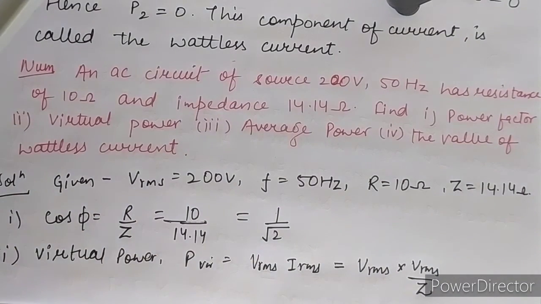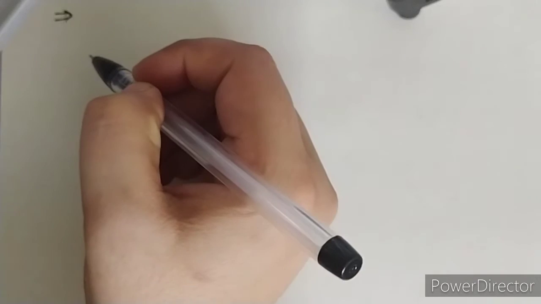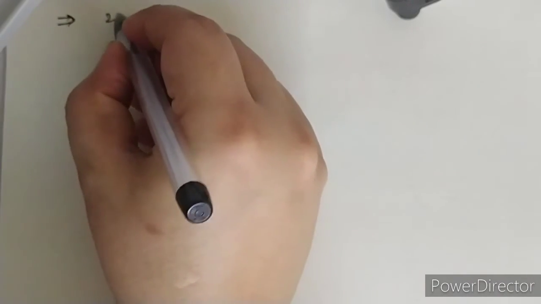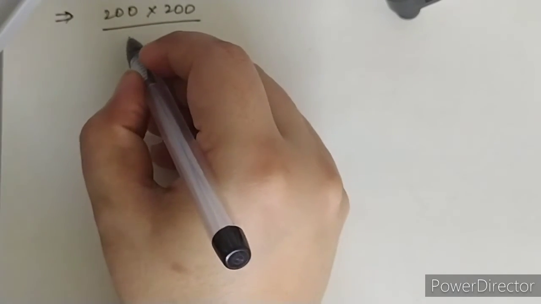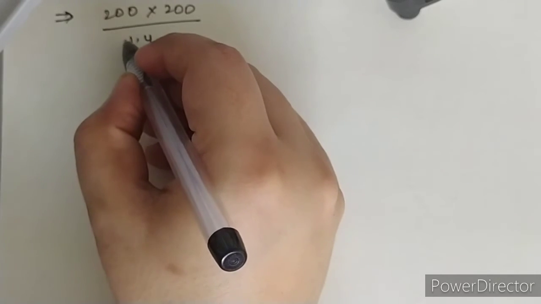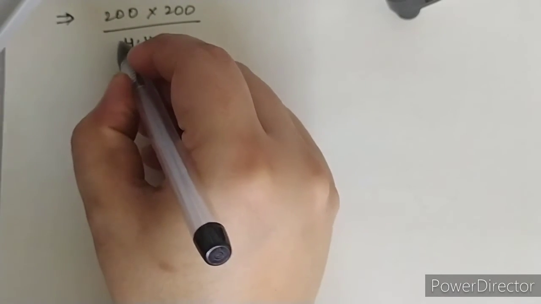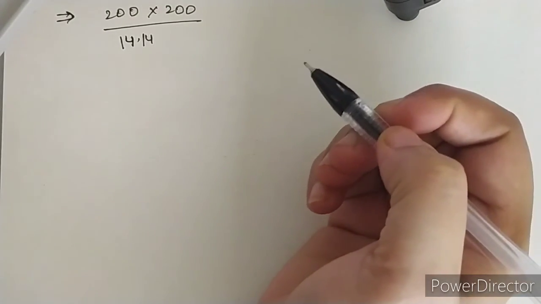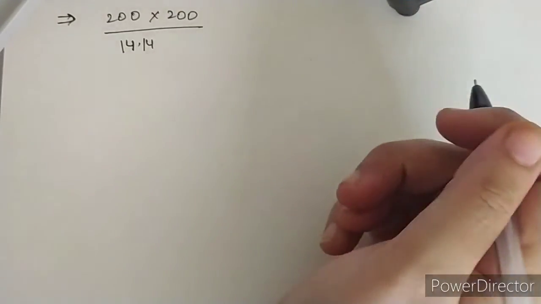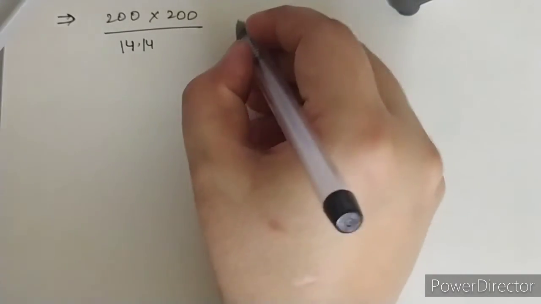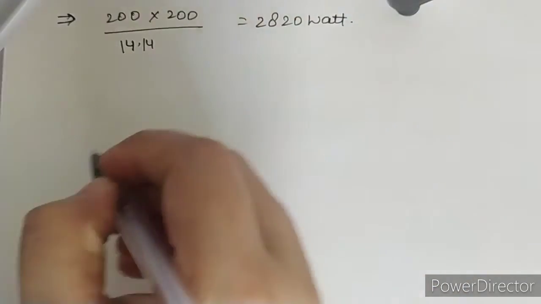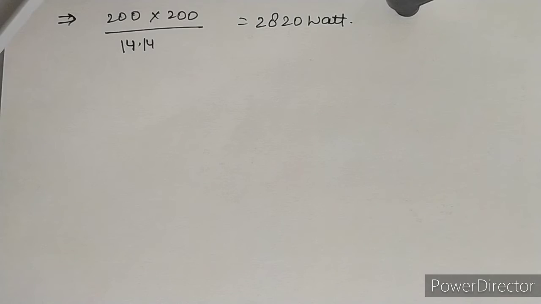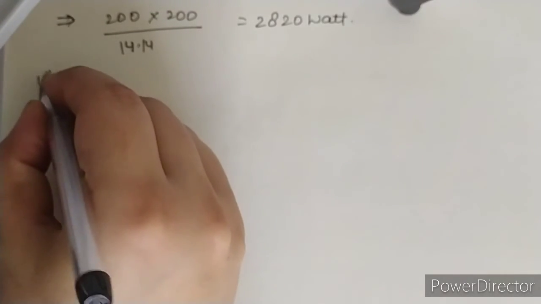We have to simply put the values: 200 value of Vrms into 200, again the value of Vrms upon impedance, which is 14.14. So your equation will become 2820 watt.